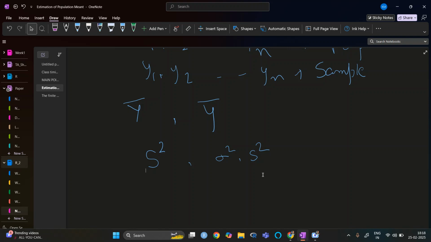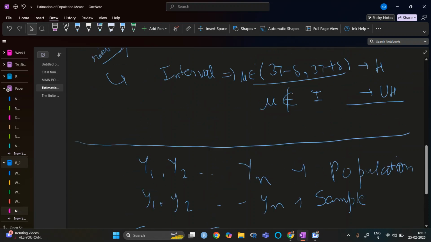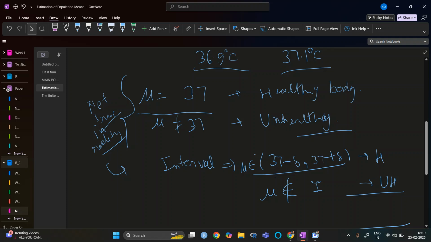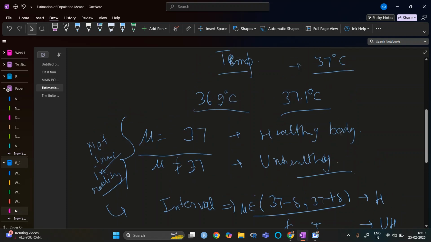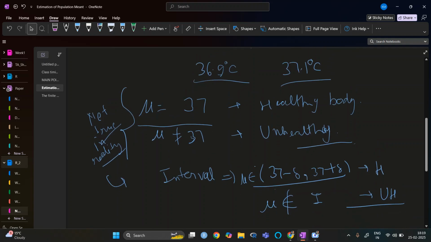So now let's say, confidence interval. As I have said, in this example, if I say the temperature of a healthy body is 37, and if it is not 37 it is unhealthy, in reality that is not true, because if the body temperature is slightly different, it is also healthy.